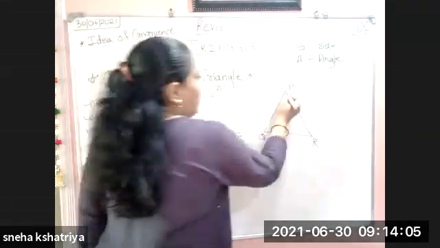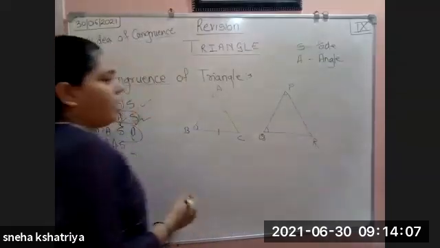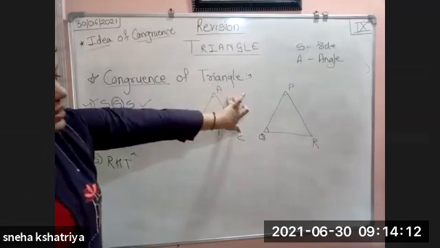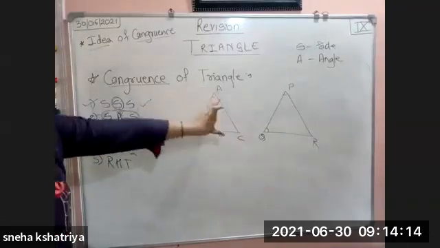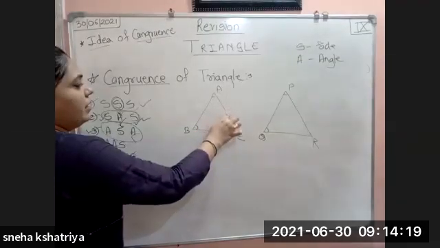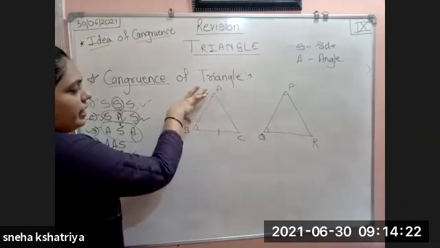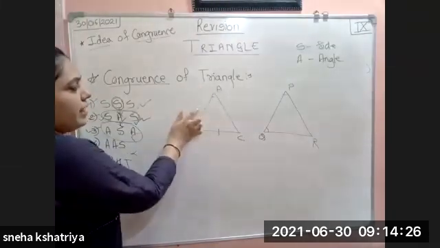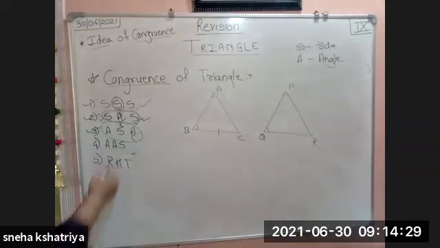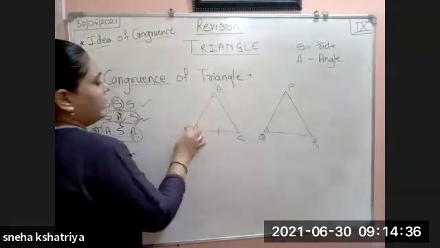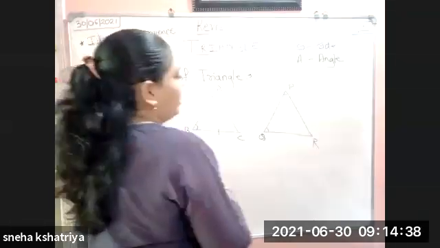So for any two angles which are adjacent, after A either B will come, after A either C will come. Take AB or AC, whatever angle you take doesn't matter. But if you are taking these two angles, you can take this side also or this also, not this. If you take this side, then your test will change. It will go to ASA. But what we are having is AAS. So here angle, angle and side. Here also angle, angle and side.